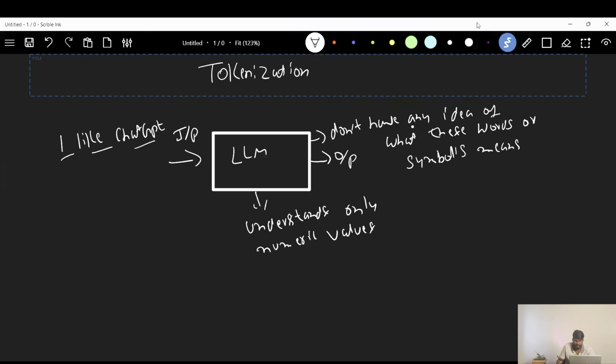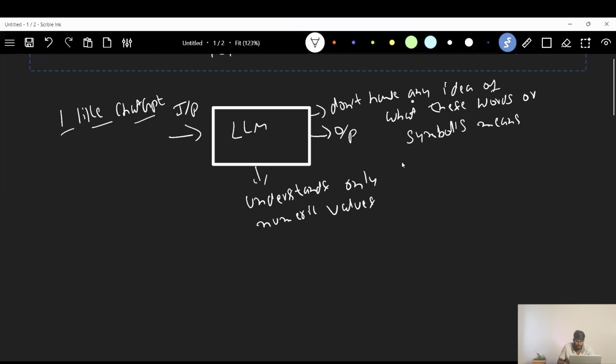Correct, right? If you give input like "I like ChatGPT" directly to this LLM model or any language model, they don't understand, because they understand only numeric values.